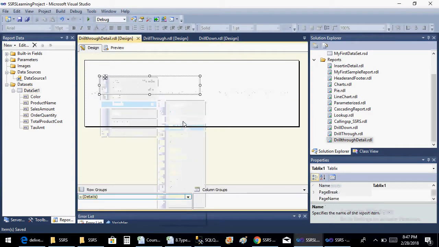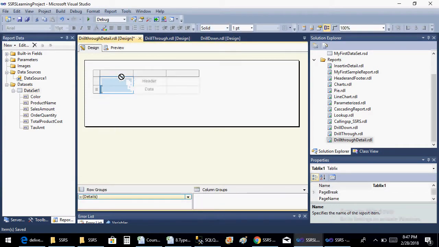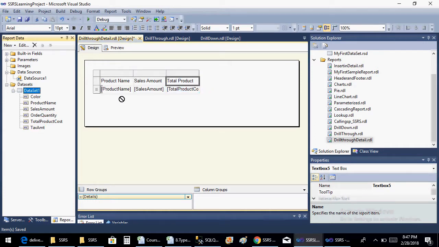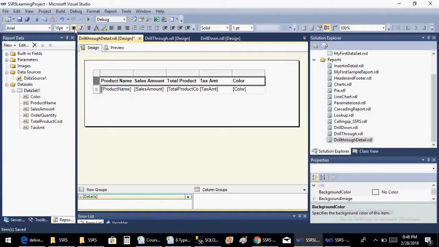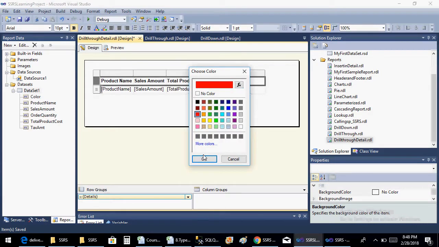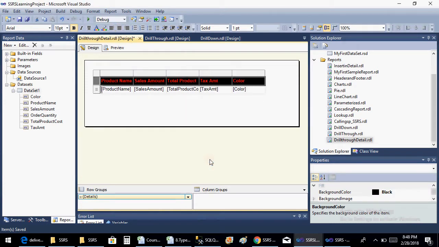Okay, insert table, product name, sales amount, total product cost, and tax amount. And also color of the product. These are the details I want to see when I click on my product key. Let us do some standard formatting and let's add this and save this.